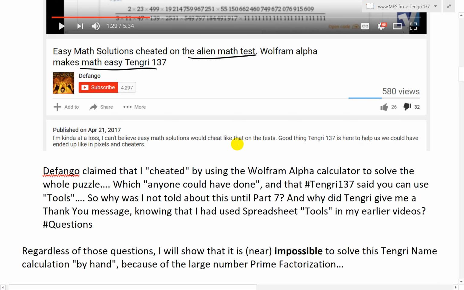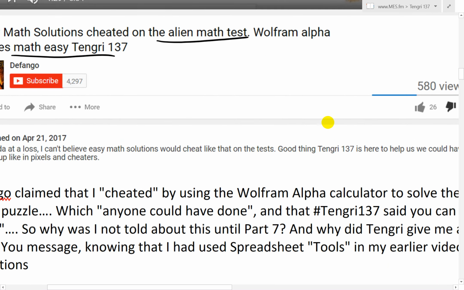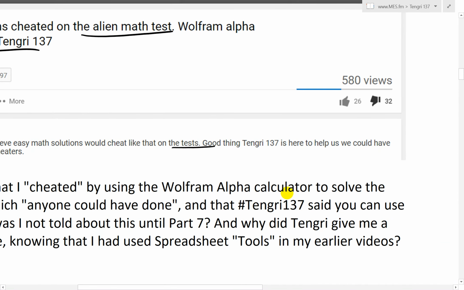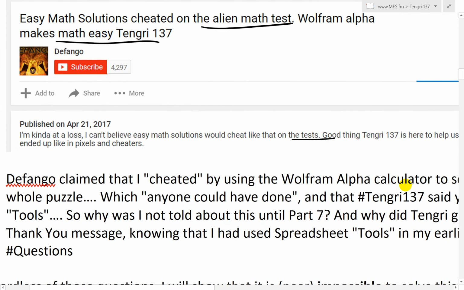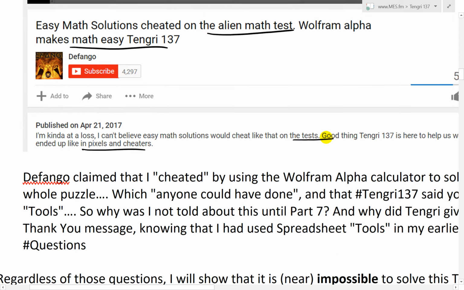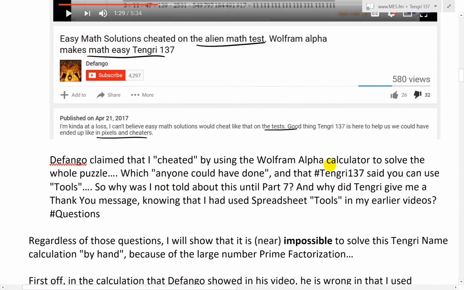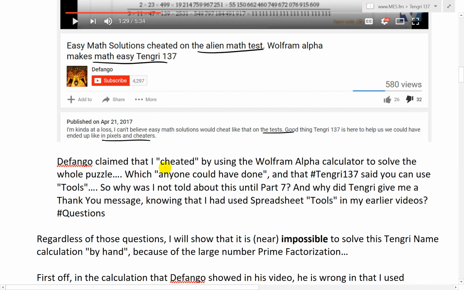I can't believe Math Easy Solutions would cheat like that on the tests. Good thing Tengri137 is here to help us. We could have ended up like in Pixels and Cheaters. I don't know the reference. Basically in that video, Defango claimed that I cheated by using the Wolfram Alpha calculator to solve the whole puzzle, which anyone could have done if they had a calculator. That's what he's basically stating.